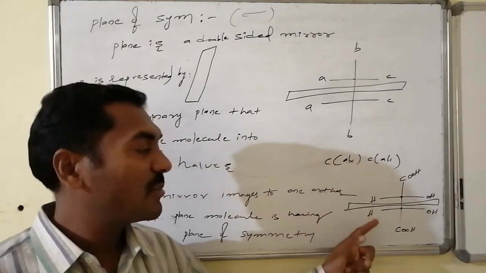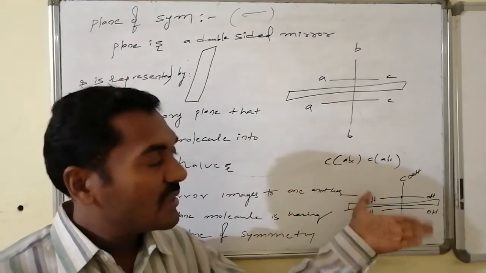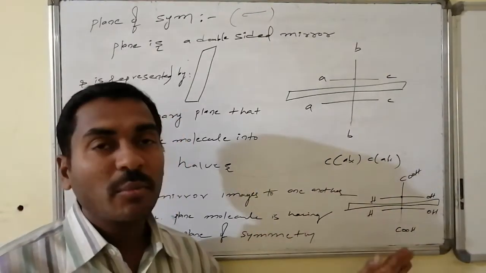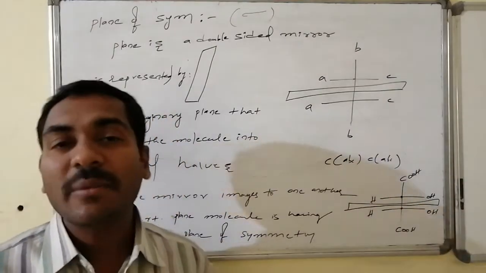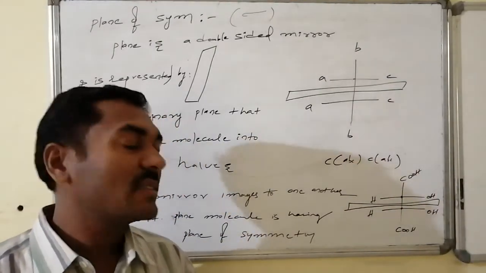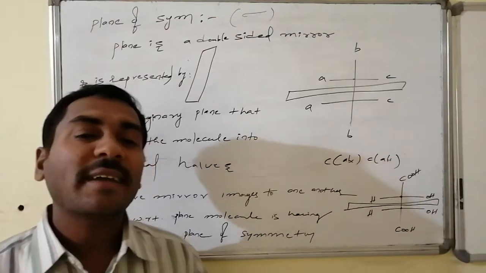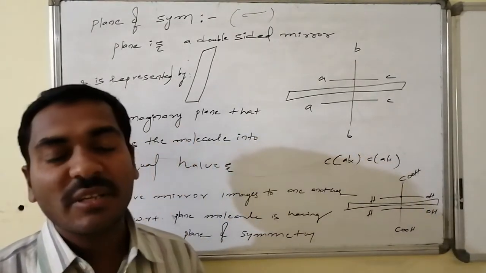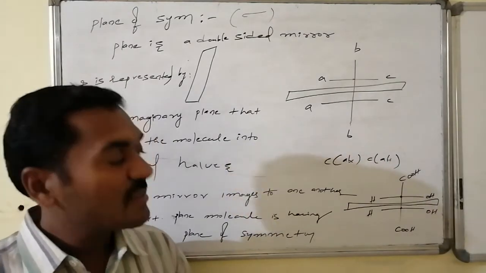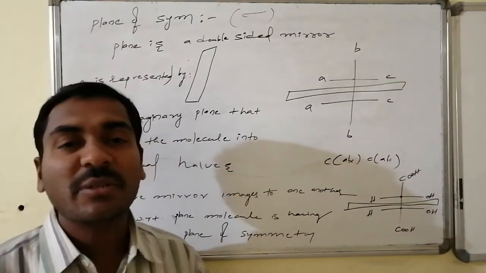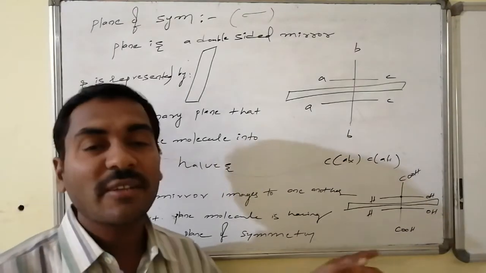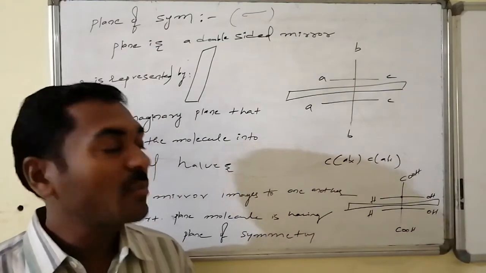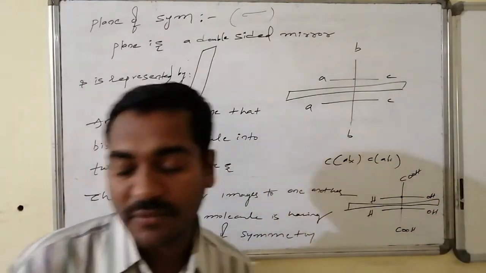For this it is a mirror image, for this it is a mirror image. Similarly, every top valence and carbon has its mirror as the bottom. For the bottom, the top elements are acting as mirror images. Thus, here top and bottom are acting as mirror images to one another. The total molecule's first half is acting as mirror image to the other. Like this, in this molecule, symmetry is there with respect to the plane. Hence, we can say this molecule is having a plane of symmetry. Molecule is symmetrical, molecule is achiral. Thus, molecule will become optically inactive.